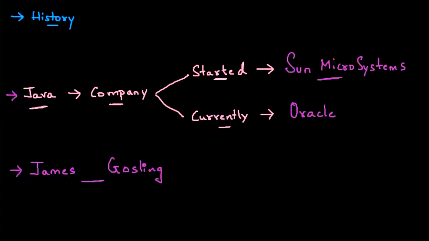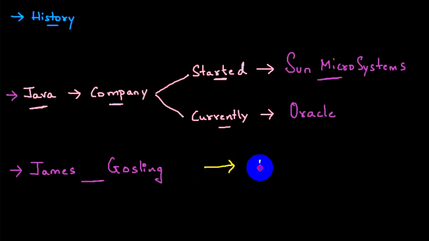I'll talk about this for 2 minutes, not more. I don't like history. They don't ask about it in interviews and all, but you should know the basic things. I'm not talking in detail, just the basic overview. Now guys, in the late 1980s and early 1990s, James Gosling developed a language. He wanted to give it some name.